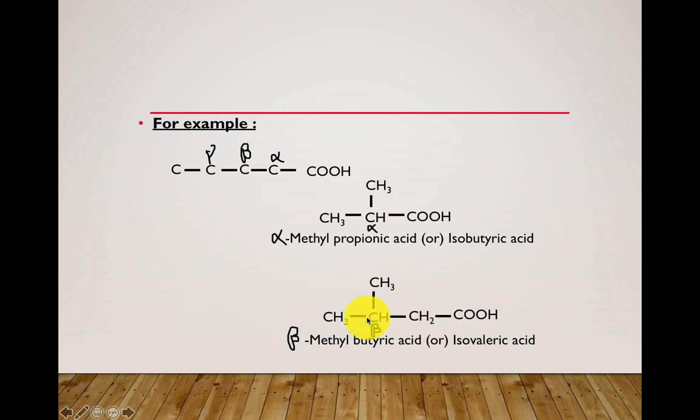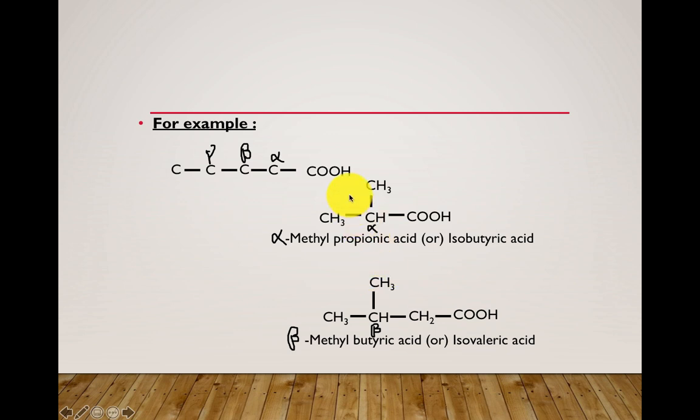So iso, and total how many number of carbons are present? See, 1, 2, 3, 4 and 5. Since a total of 5 carbons are present, it is known as isovaleric acid. All of you understood, right? How you are going to name the carboxylic acid groups based on the common system.